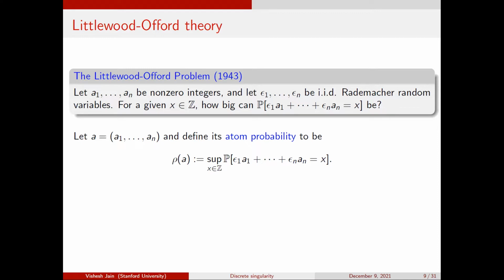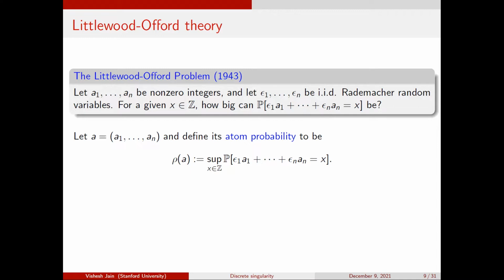So you have a bunch of non-zero integers. It can be anything, like 5, 11, -2. What you're doing is looking at a random walk where the magnitudes of the steps are these numbers. C1 through Cn are i.i.d. Rademacher random variables, and the steps are A1 through An. So the first step can be plus A1 or minus A1, the second can be plus A2 or minus A2, and these steps are independent.